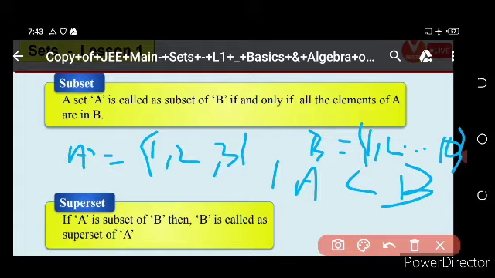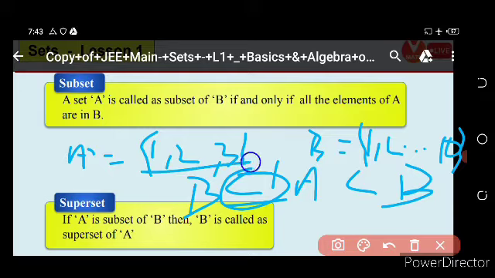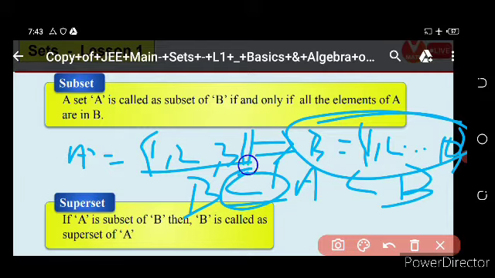This is the sign of subset. Also, this is the sign of subset. But how can we use this symbol? If all the elements of A are present in B, then we can write A subset of B. Here A is a subset of B, that is, all the elements of A are present in B. So if and only if this is possible.